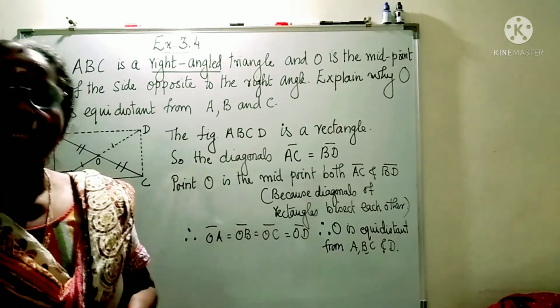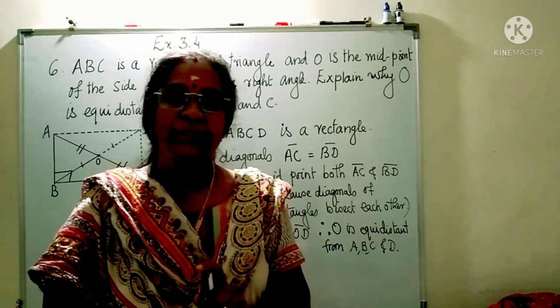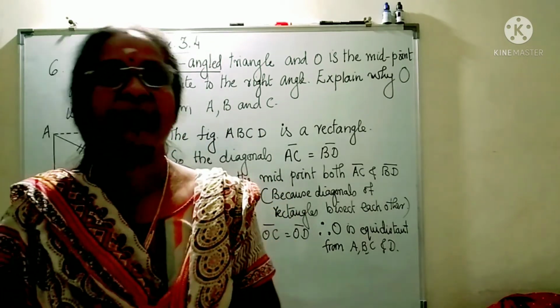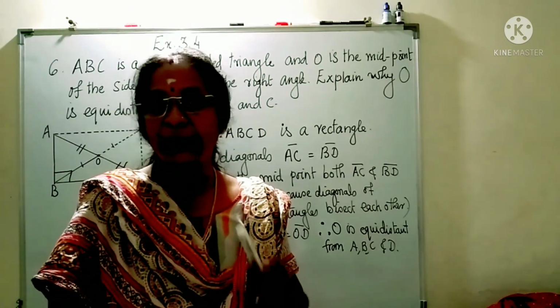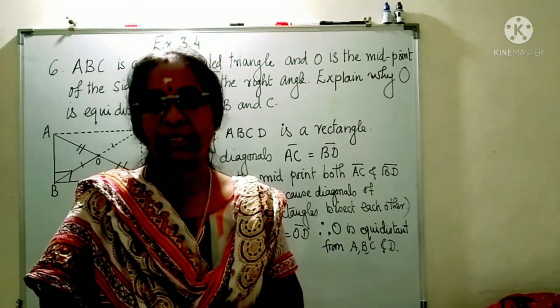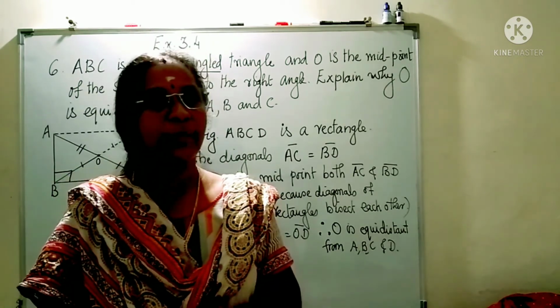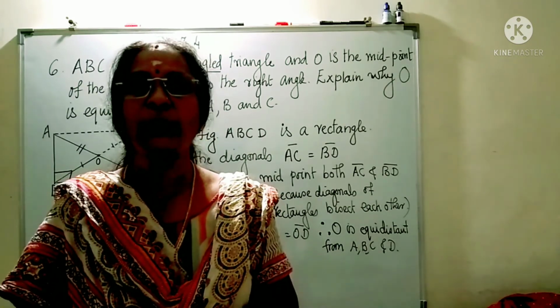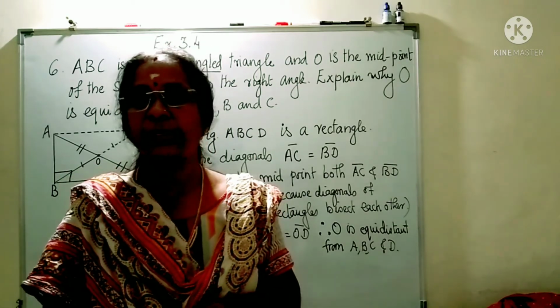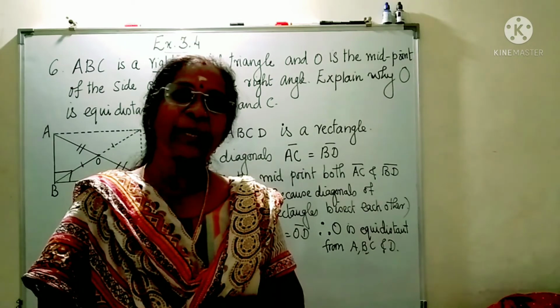This is the last question in this chapter. In the next class we will start with a new chapter. You have to be ready with your compass box. Complete instrument box should be there. And if you have a geometry notebook, you can use that notebook. Otherwise, you can write it in the regular mathematics notebook. That's all for today.